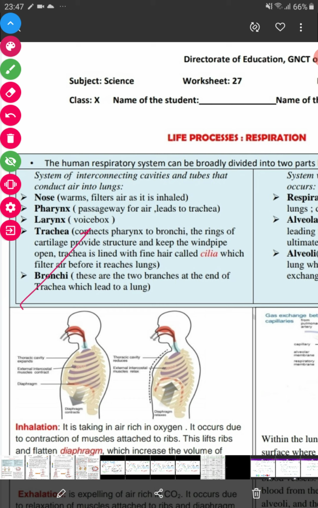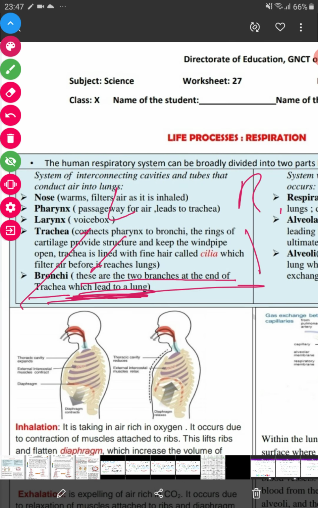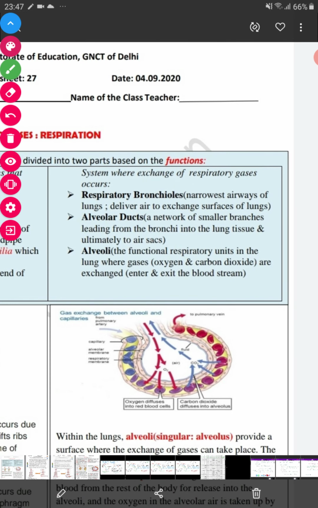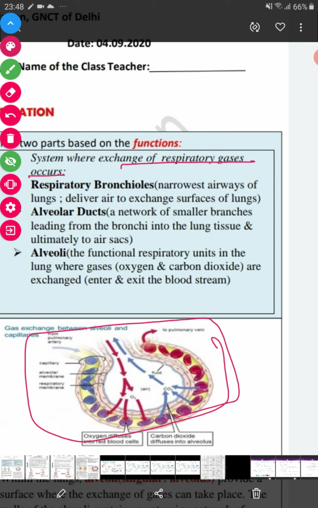Next, the trachea is divided into two tube-like structures called bronchi. These are the two branches at the end of the trachea which lead to the left and right lung. Next, we have the system where exchange of respiratory gases occurs, that is at the level of your alveoli.